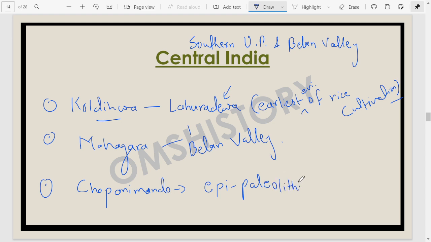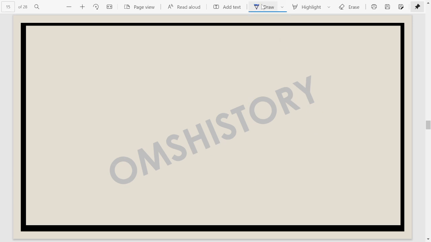Then we also find the sequences from Mesolithic, and even the sequences from Neolithic, or sometimes it is called Proto-Neolithic. So all these three phases have been found from Chopani Mando. That's why this site becomes quite important for us. Do not forget it.